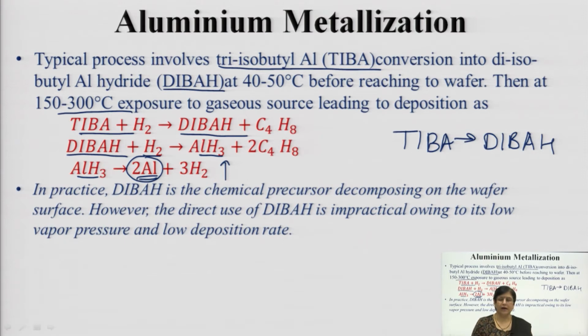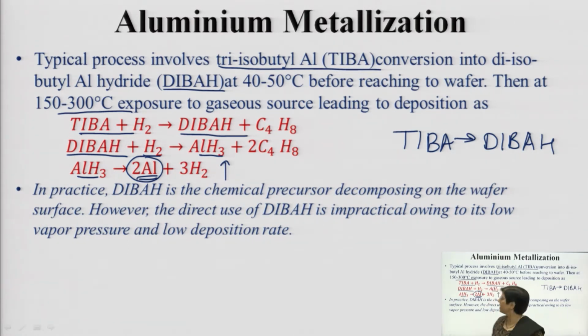In practice, di-isobutyl aluminum hydride is the most common chemical precursor, which decomposes onto the wafer surface. However, direct use of DIBAH is basically impractical owing to its low vapor pressure and low deposition rate.